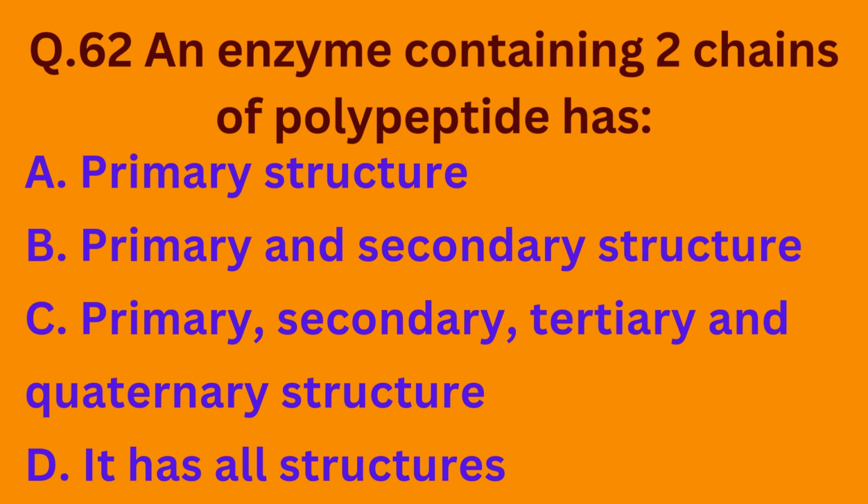Question number 62 is, an enzyme containing two chains of polypeptide has option A, primary structure. Option B, primary and secondary structure. Option C, primary, secondary, tertiary and quaternary structure. Option D, it has all structures. So the correct option is option C.